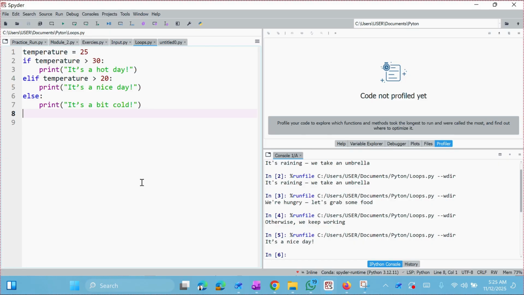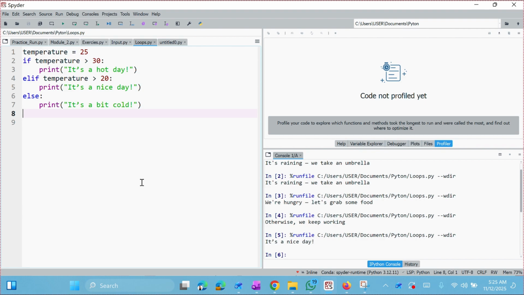The first one is false, it returned false. Now it ran the second one. Python checked the first line, which is 30. That is not true, so it did not run it.